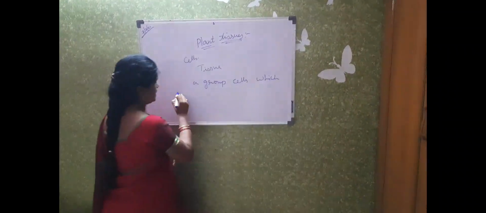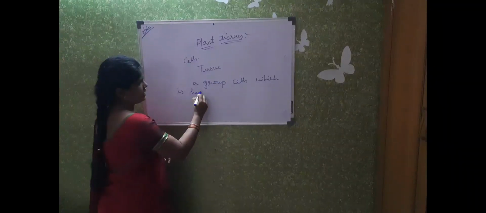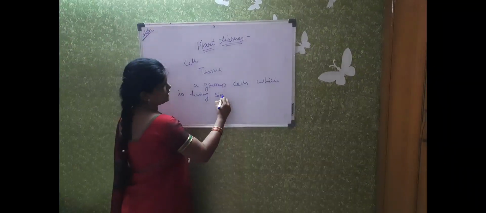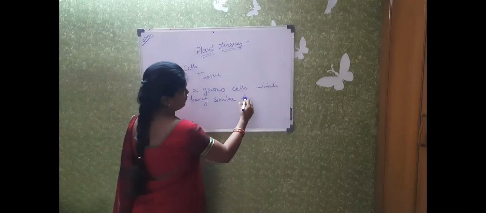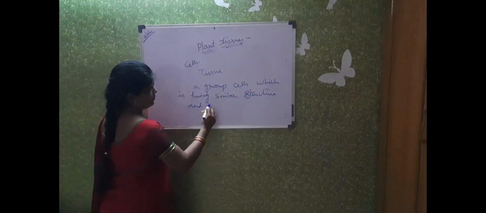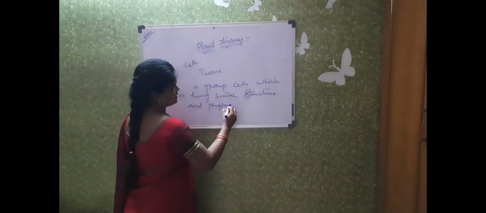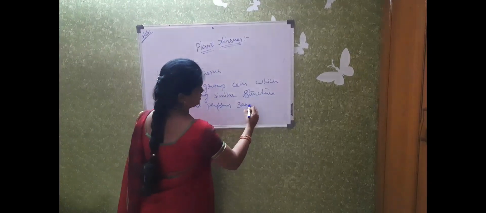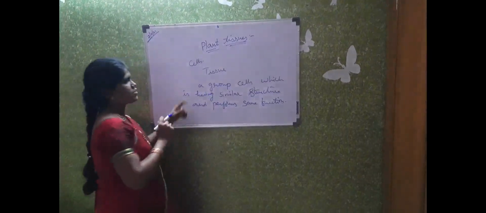which have a similar structure and perform the same function. So I think you got the definition of tissue.